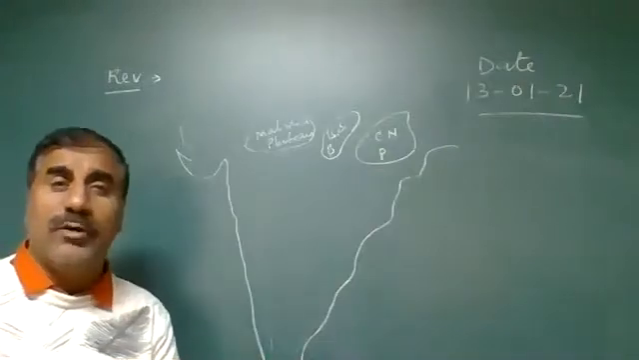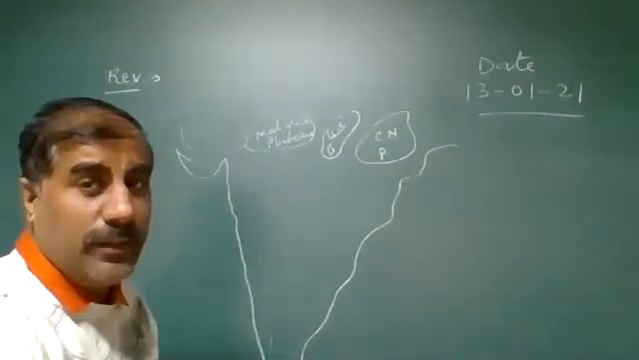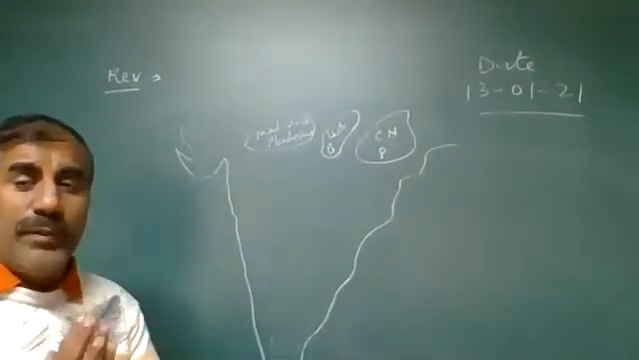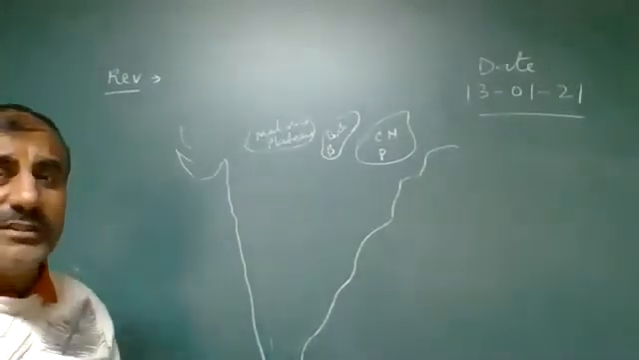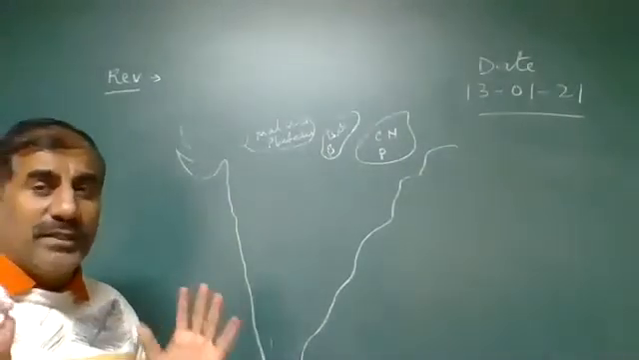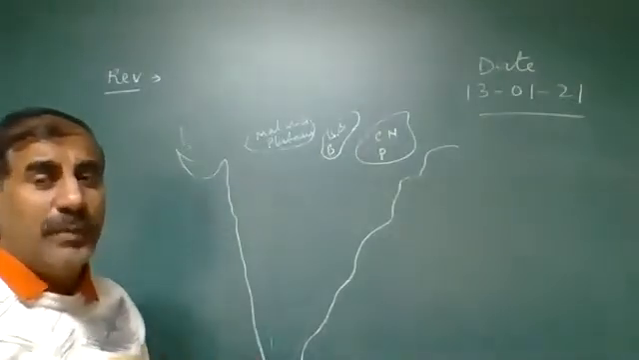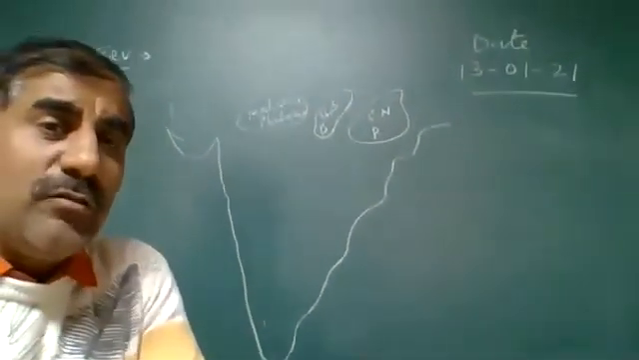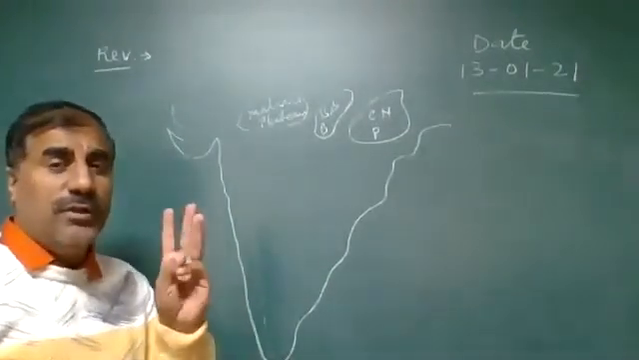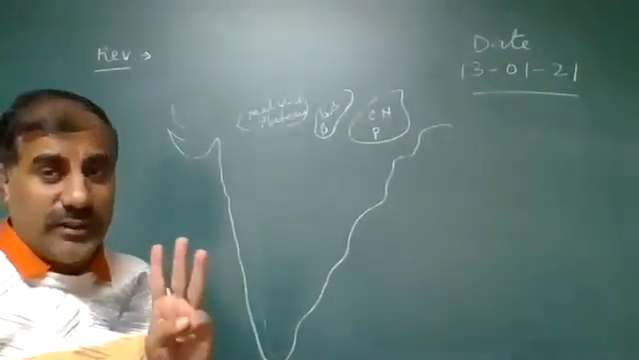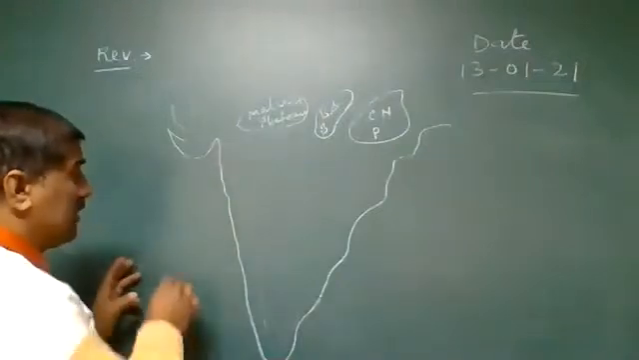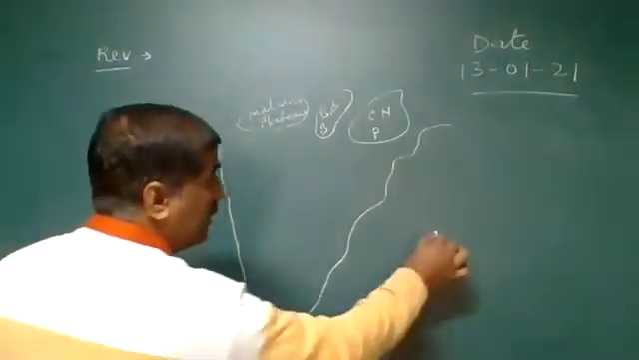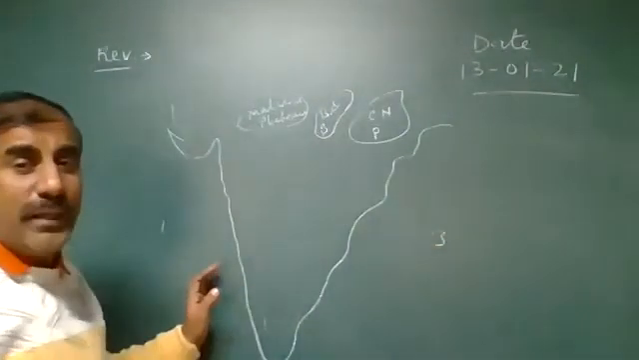Today we will discuss the Deccan Plateau, its classification. The Deccan Plateau is also known as the Peninsula Plateau. Okay, Peninsula. What does peninsula mean? The definition in geography: a peninsula is a landmass surrounded by water on three sides.